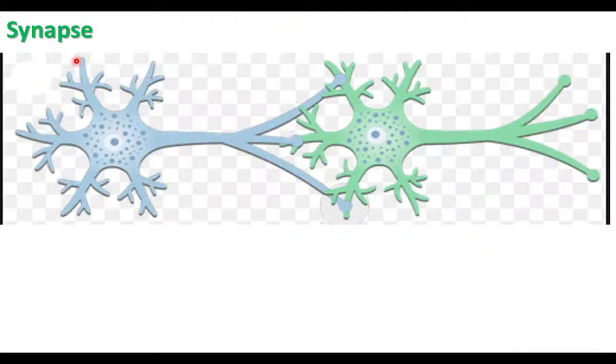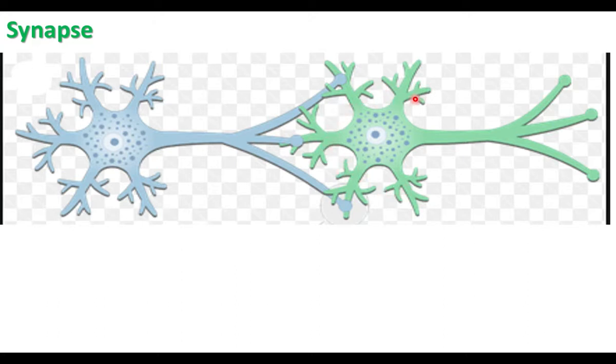What is a synapse? The junction between two nerve cells is called a synapse. This is the axon, and these are axon branches. The axon terminal has synaptic knobs, and the synaptic knob of one axon makes a connection with the dendrites of another neuron.